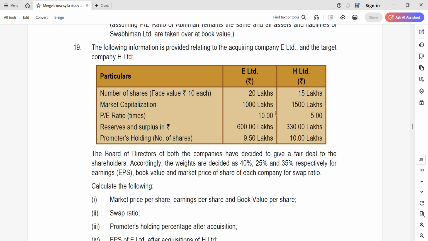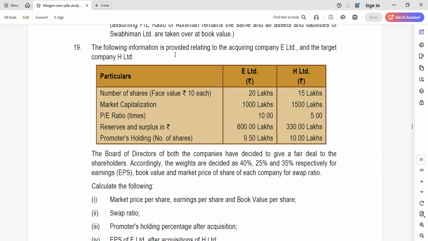Very good morning, everyone. Let's quickly take a look at one detailed problem for mergers, which has a chance of coming in MCQ as well as descriptive. Because if you noticed in September 25, there was not a single question from mergers in descriptive, and only 6 marks came in MCQs. Most likely, you'll be getting a descriptive this time, but to be prepared for both sides, this is one of the patterns in recent times.